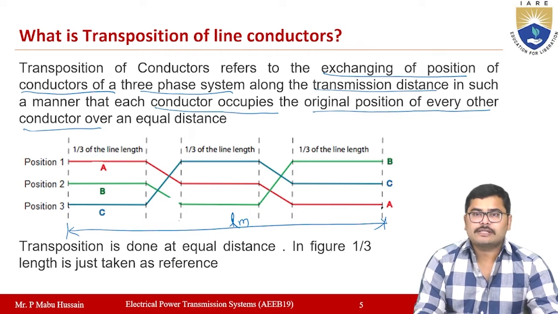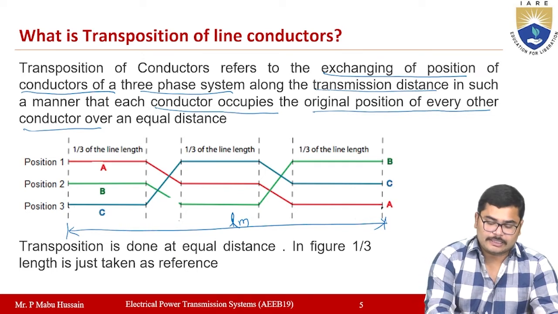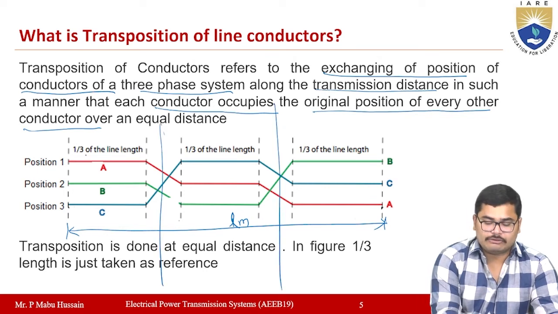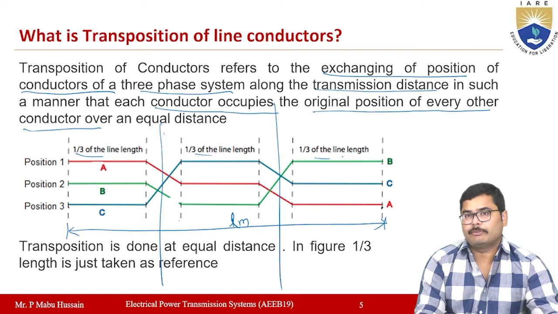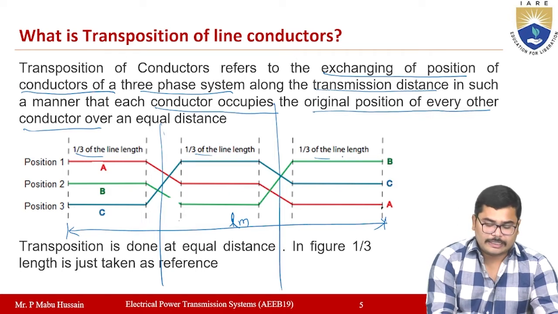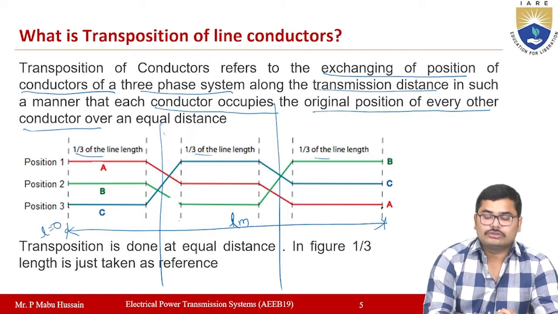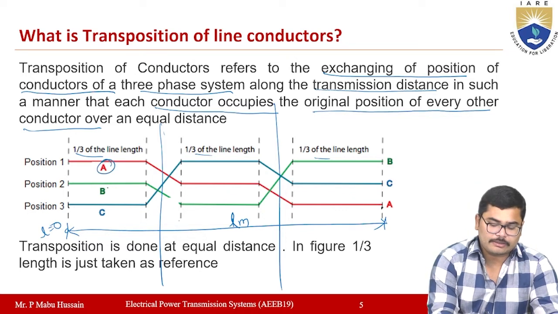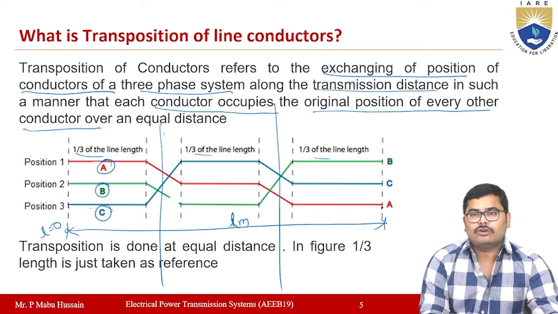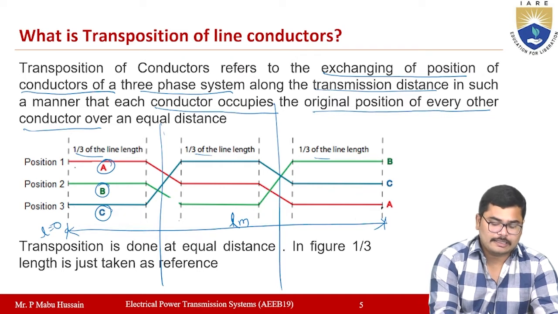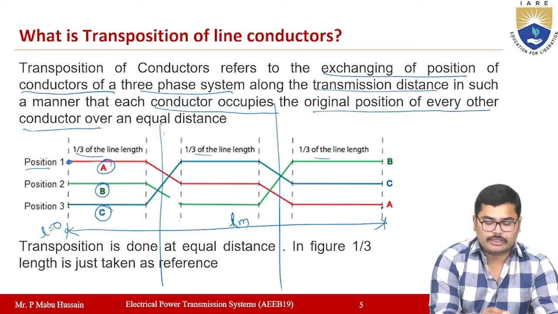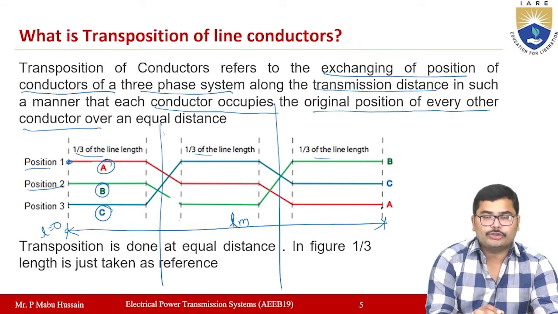Now this transmission line is divided into 3 sections, so each length will be L by 3. Initially at L equal to 0, if you observe the position of the 3 phases, A phase, B phase, C phase, let us assume that phase A will be in position 1, phase B in position 2 and phase C in position 3.